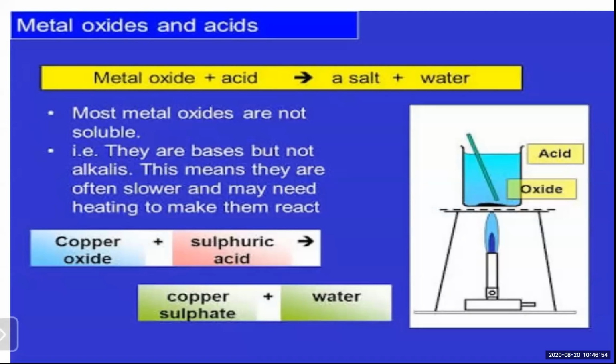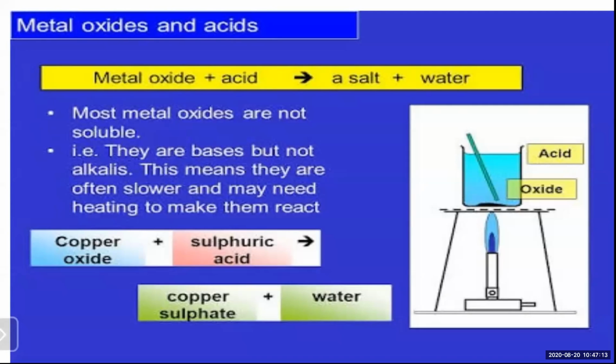When a metal oxide reacts with any acid, take hydrochloric acid or hydrobromic acid, it gives you salt and water. Most metal oxides are not soluble in water.